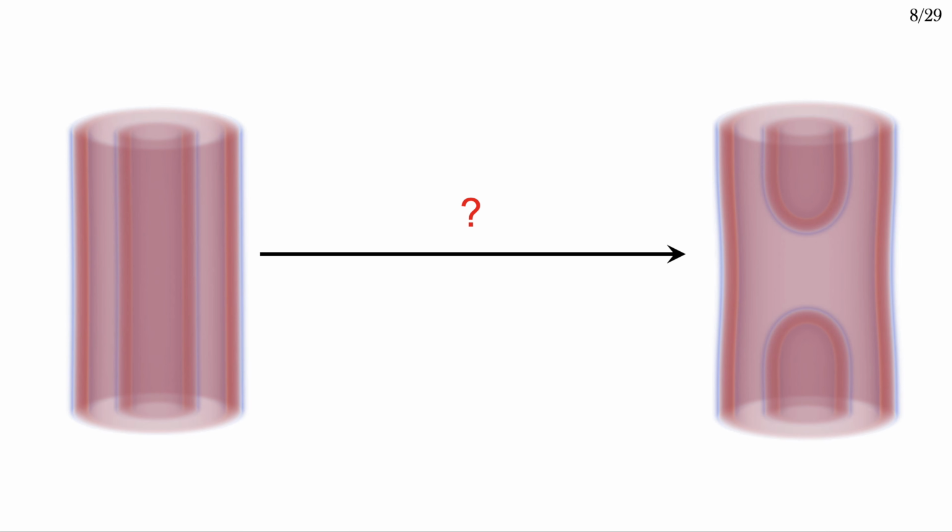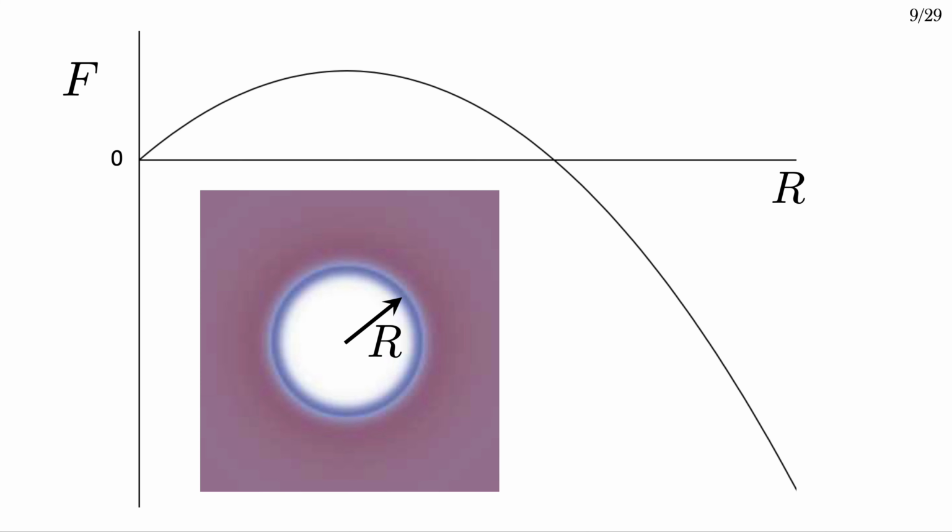But I'm not just interested in stable states. I want to know how one state transforms into another. If the system's simple, I can use a simple reaction coordinate. For example, I can write the free energy of a pore in terms of its radius, and it has this general shape. I can go on to find an analytical expression for the free energy as a function of the radius. I can map this onto SCFT if I want, or I can find the macroscopic properties, things like the line tension and membrane tension, and I can describe this easily using that one simple reaction coordinate, the radius.